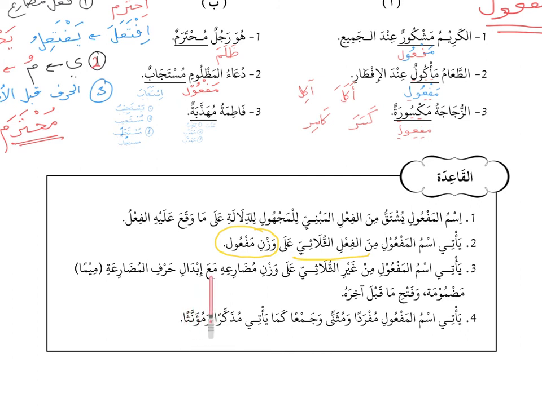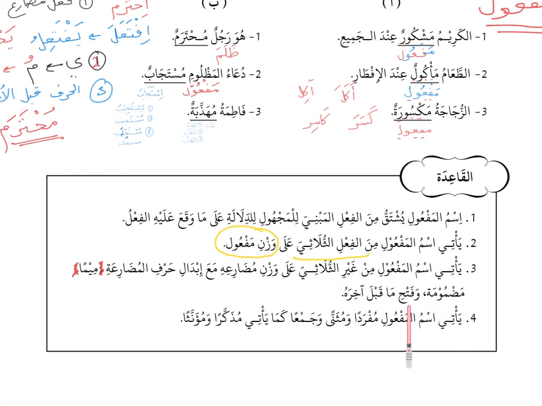Ma'a ibdal, with changing. You need to change the letter of the mudari to mim madmumatan. Here, please excuse, you should not have this bracket. Ibdal harfil mudara'ati miman madmumatan. You need to change the letter of mudari, which is the letter ya, to mim madmuma. Madmuma means it must have a dhamma, mu. Okay, so that is the second step.